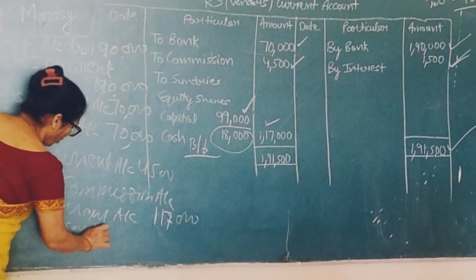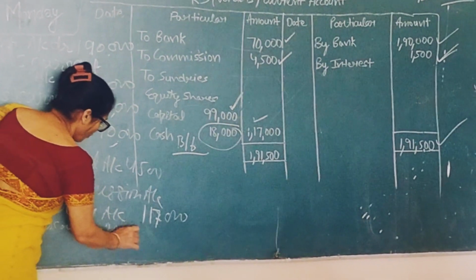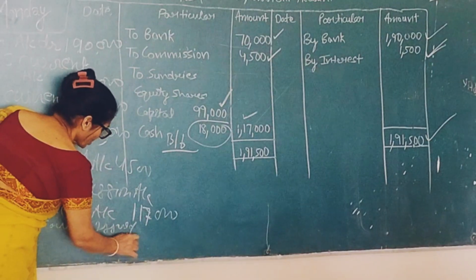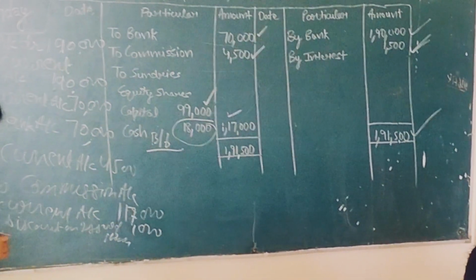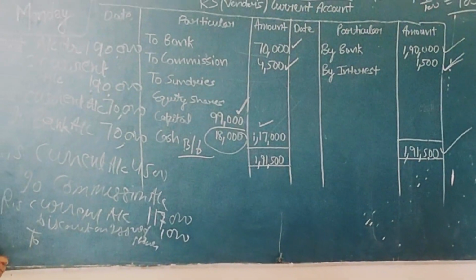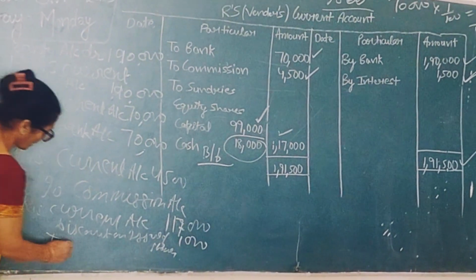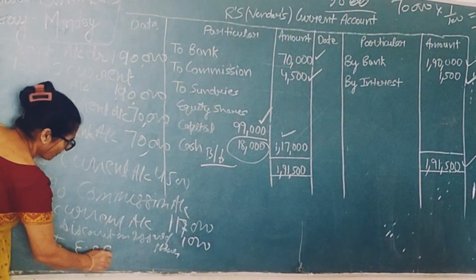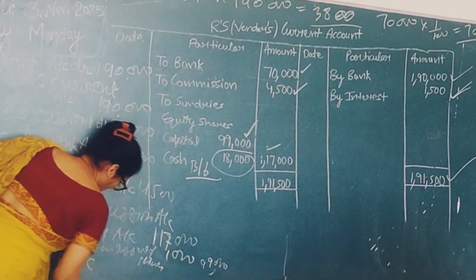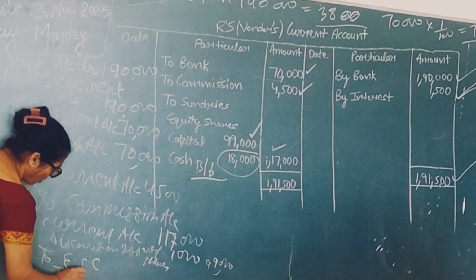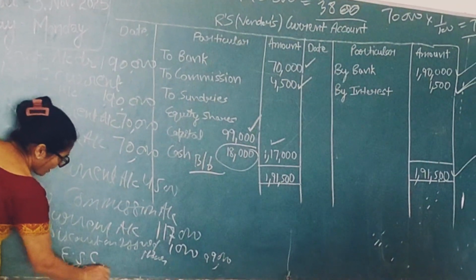Yes. Discount on issue of shares. How much? It is 1,000. What will you write over here? Equity share capital account. How much? 99,000. And to bank or cash. Am I right?